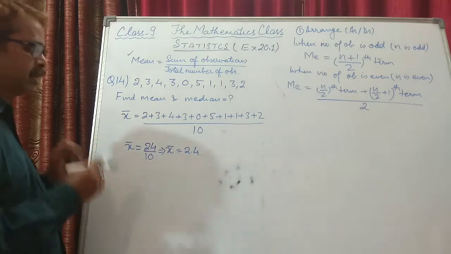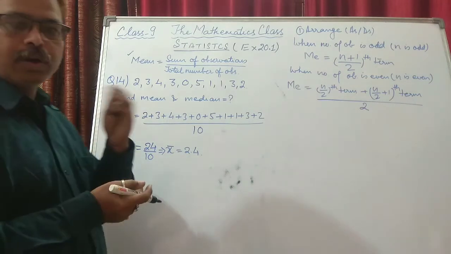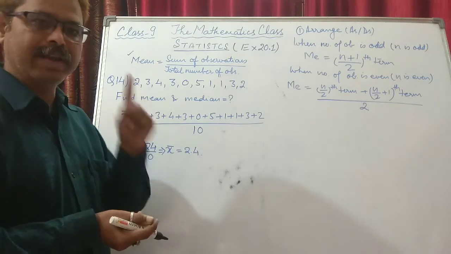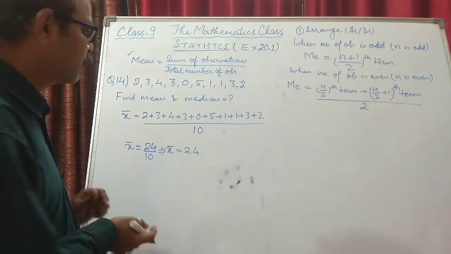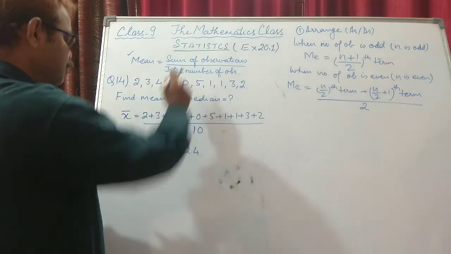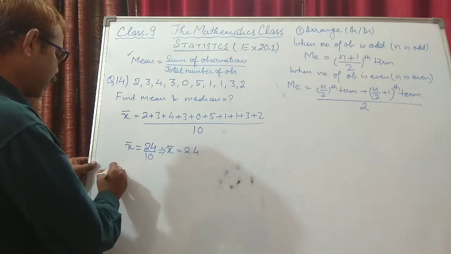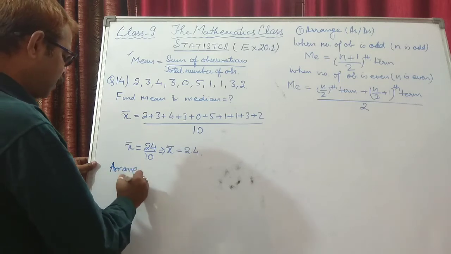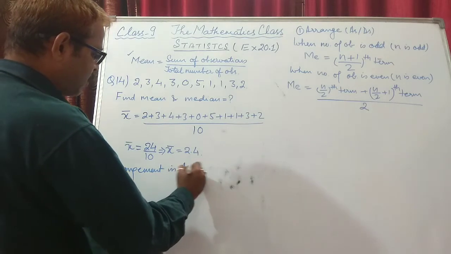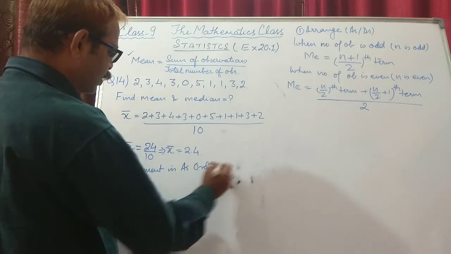Now we have to find the median, and we all know that when we are supposed to find the median, first of all we need to arrange the data that is given. So we will arrange them in ascending order. First will come 0. So what is my arrangement?